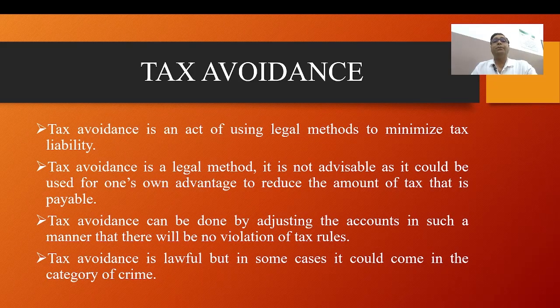Now, I'm giving a numerical example. To make a claim for deduction under the Income Tax Act 1961, Section 80C and Section 80CCD(1B), and paying the tax on an initial amount of 10 crore rupees, they will now pay tax on 8 lakh rupees. This is an illustration of tax avoidance.